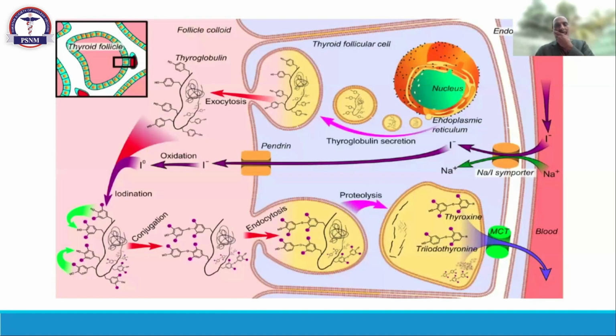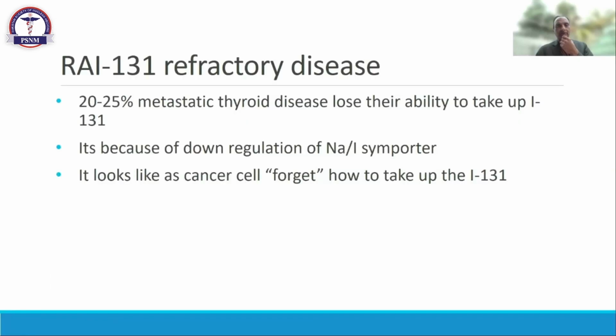So this is the basics of the thyroid follicle. The sodium iodide taken into the cell, through thyroglobulin and different mechanisms of action, makes T4, and T4 comes into the circulation. This is the normal anatomy and physiology of the thyroid follicle. But in clinical studies, they have seen that almost 20 to 25% of metastatic thyroid disease loses its ability to take up iodine. So differentiated thyroid cancer may convert into radioactive iodine refractory disease, and this ratio is roughly 20 to 25%.